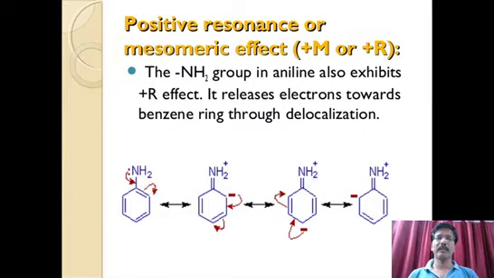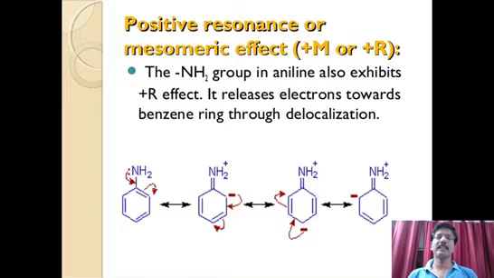Let us take a good example of aniline. Here you can see the structure of aniline, benzene and NH2. So this is aminobenzene. You can call it aminobenzene. In aniline, the group NH2 has one pair of electrons present on nitrogen.